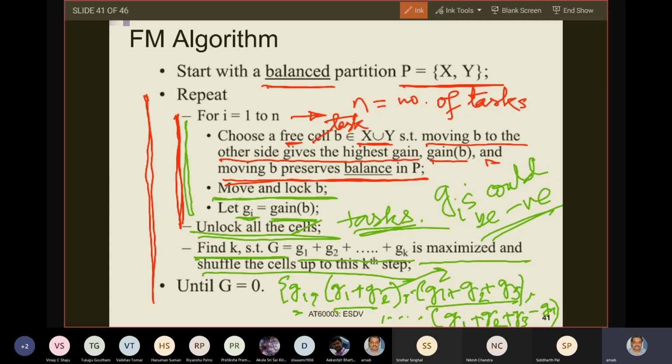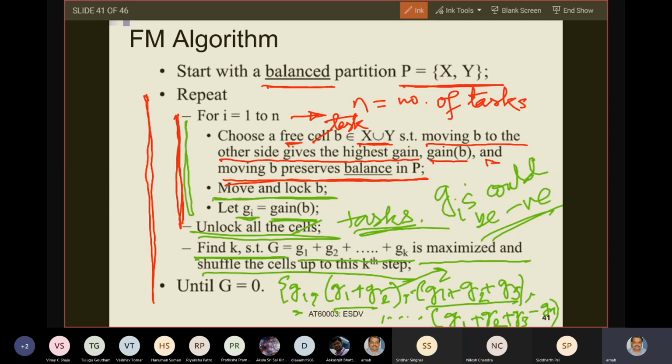You have tentatively done movements for all tasks, but actually you do not do it for all tasks. You do up to what? Up to for loop iteration k. Whatever movements you have done from for loop iteration 1 to for loop iteration k, you actually do those movements. From for loop iteration k plus 1 up to n, you do not. Are you with me?